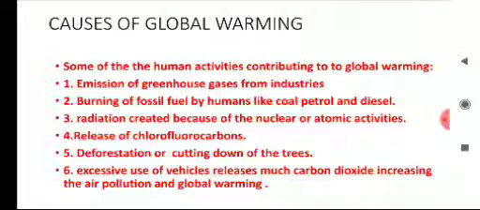Excessive use of vehicles releases much carbon dioxide, increasing air pollution and global warming.